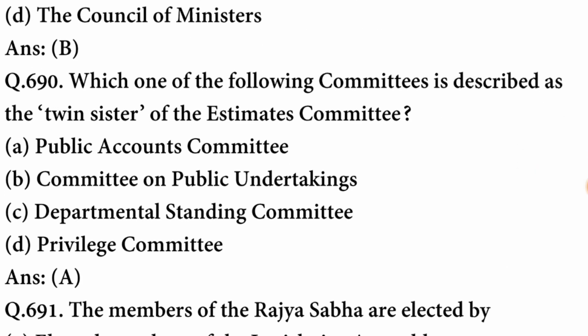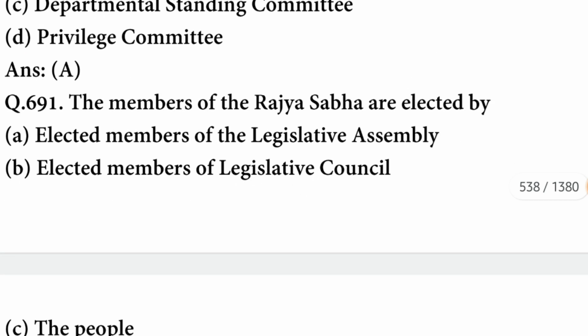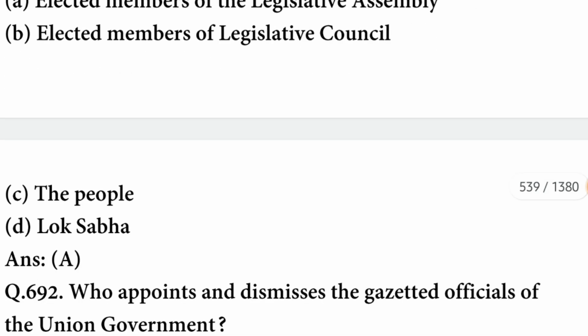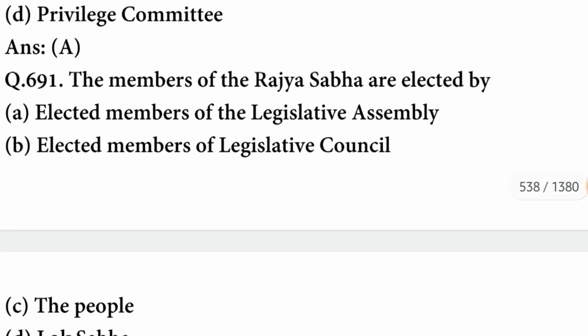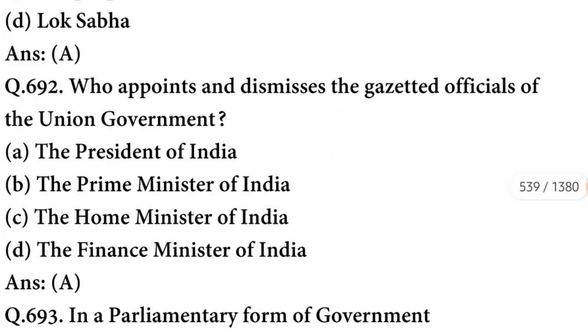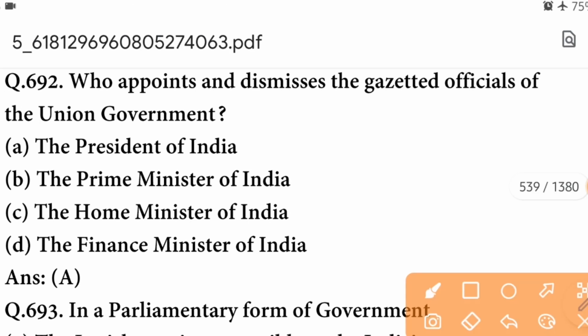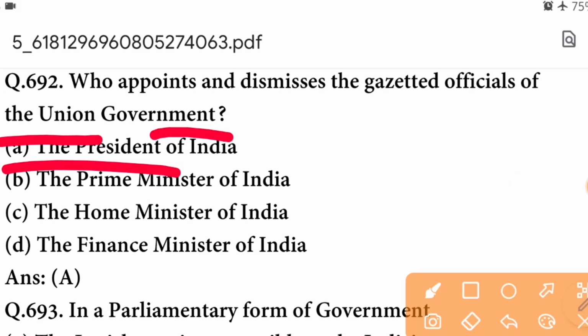Which one of the following committees is described as the twin sister of the Estimates Committee? The committee is Public Accounts Committee. The members of the Rajya Sabha are elected by elected members of the Legislative Assembly. Who appoints and dismisses the gazetted official of the Union Government? It is appointed and dismissed by the President of India.